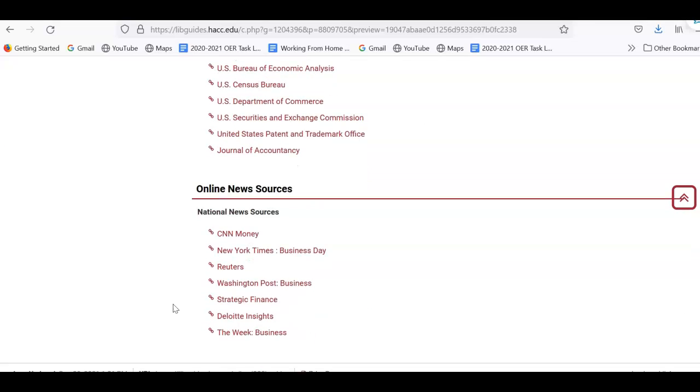There's also online news sources. We do have a lot of excellent databases, just search news, but these are some of those news sources that you can access online.